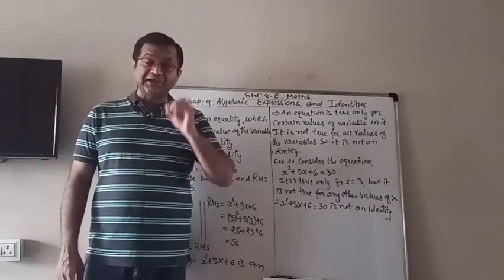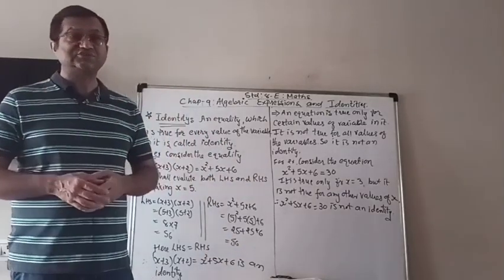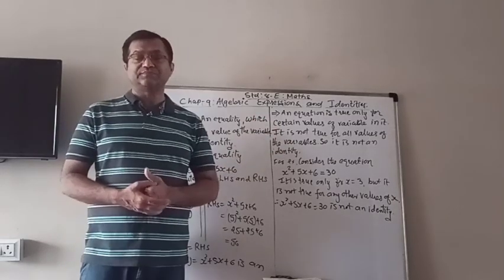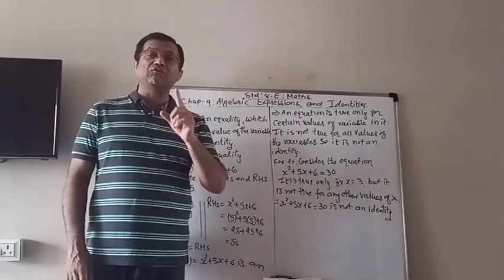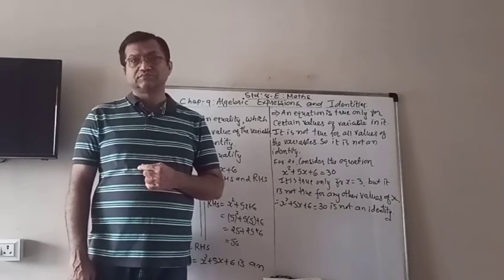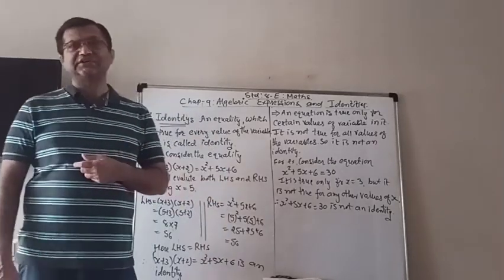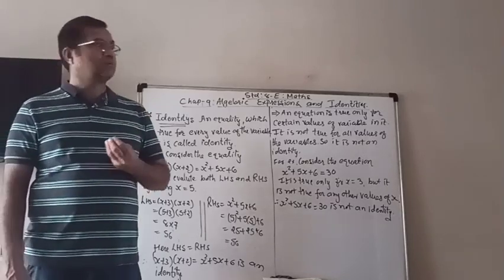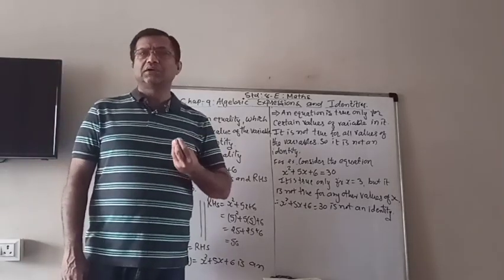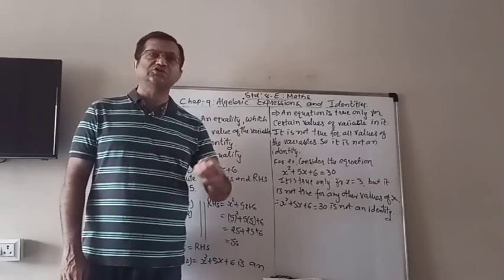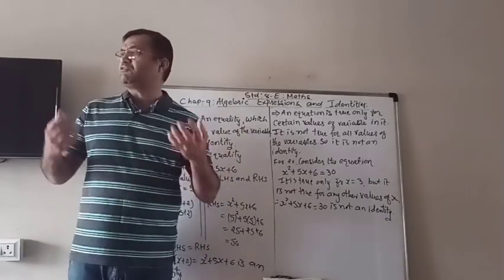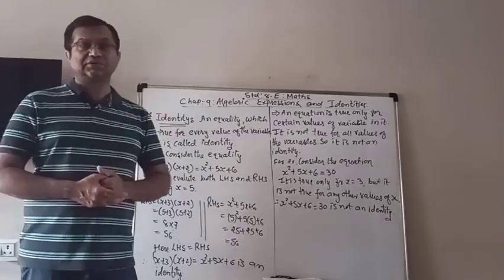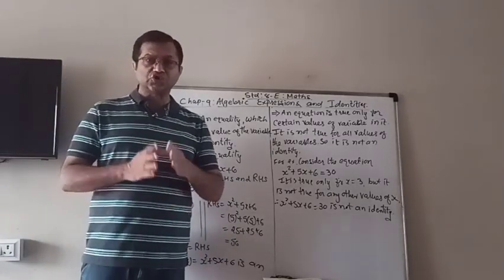So I am telling you that whatever identities we are going to learn in this chapter are very important, because using these identities, we have to solve so many questions, MCQs, and also find the value of squares of numbers in a short way.